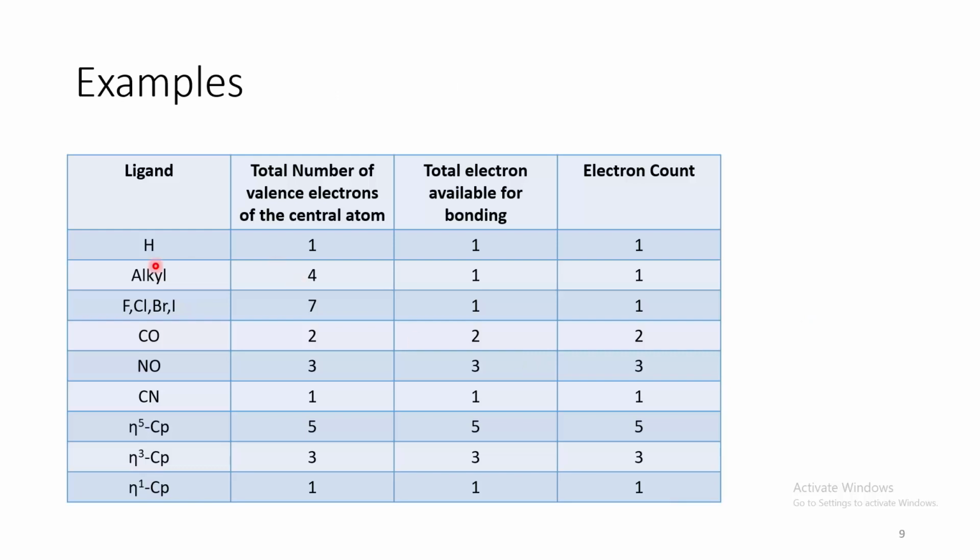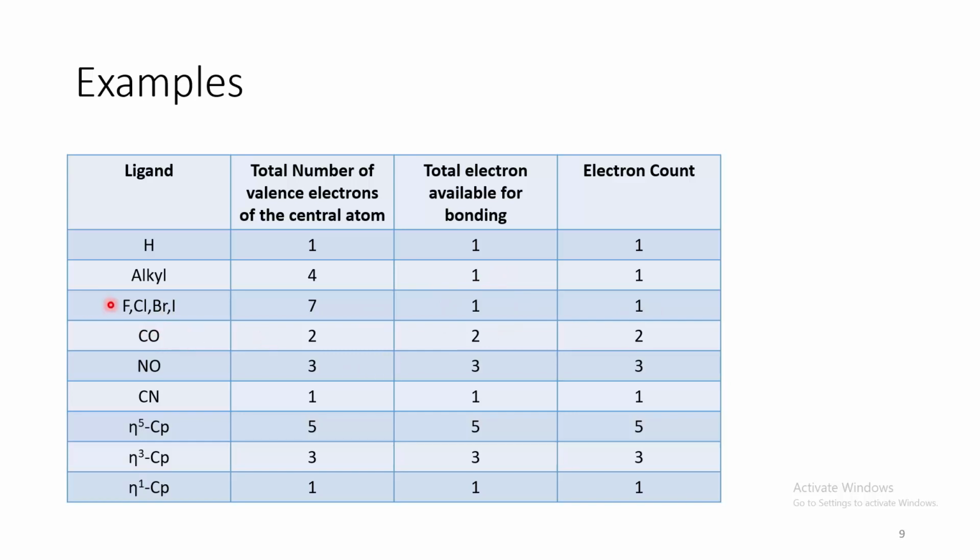Now see the examples. Hydrogen. The neutral hydrogen atom has only one electron available. So as a result, it can donate one electron only. Alkyl groups. Though the central carbon atom has 4 valence electrons, out of that 3 are engaged. As a result, only one electron is available for bonding, so it gives 1 electron. Halide. Though there are a total of 7 valence electrons, it needs only 1 electron to gain the inert gas configuration. As a result, it is going to donate only 1 electron.